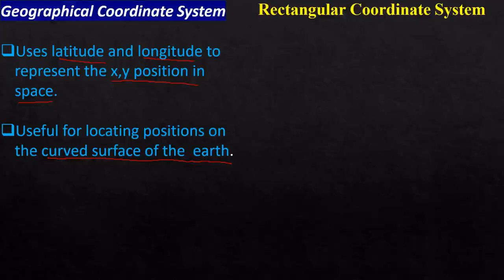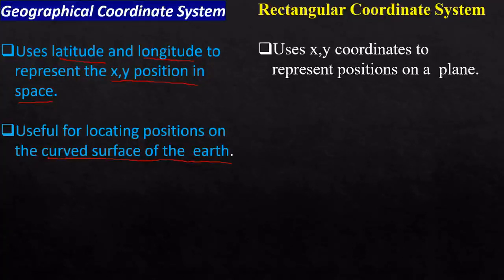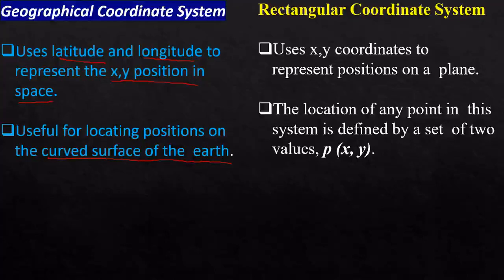That is what we saw in the last diagram. The rectangular coordinate system uses x and y coordinates to represent positions on a plane, and the location of any point in this system is defined by a set of two values, x and y.